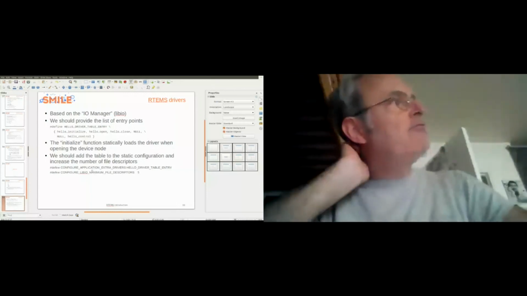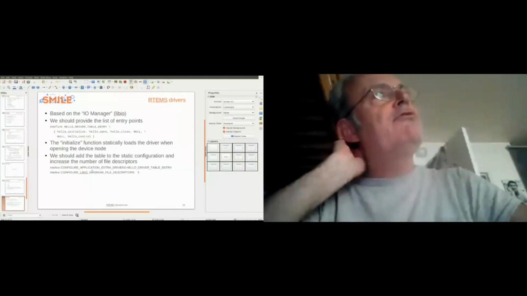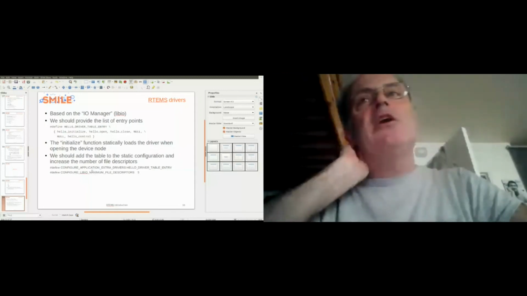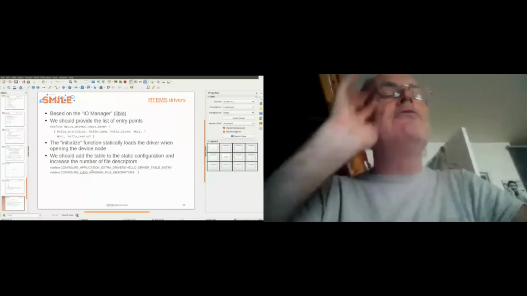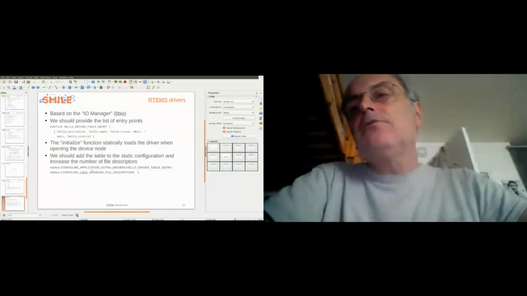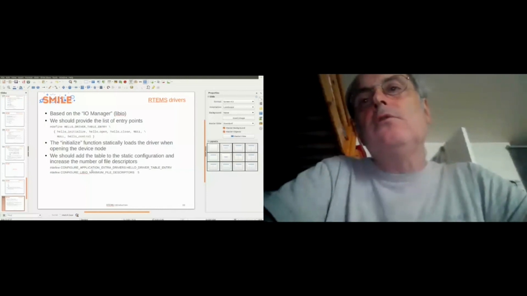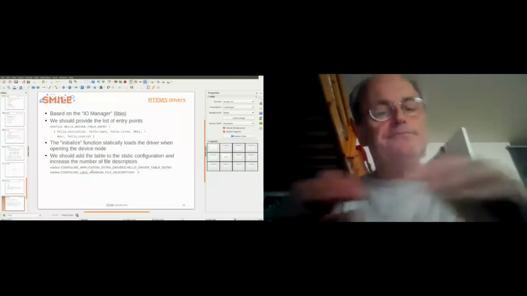But if there is a misconfiguration in the static definition of the application, sometimes the error is not very clear. So it's a bit tricky to debug because you don't have a real error. Of course, for example, if you say I have 3 threads instead of 4, you will not see the last thread, but there is no error. The last thread will not be started.